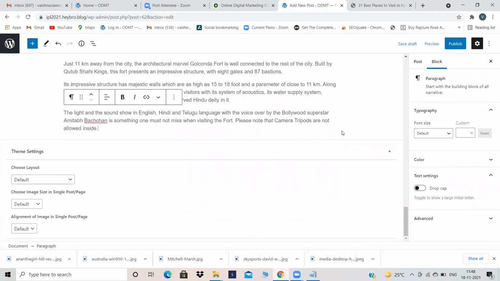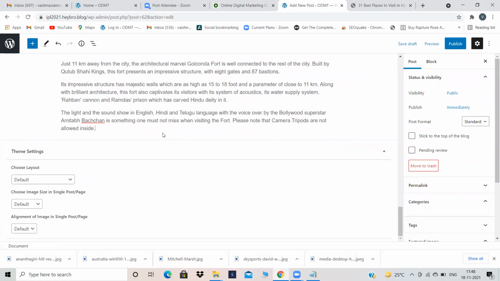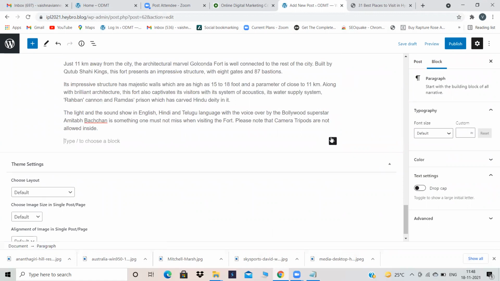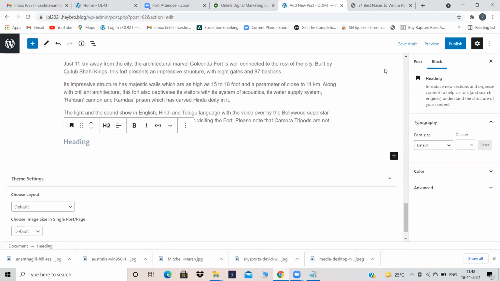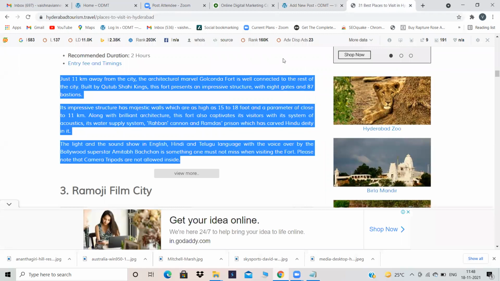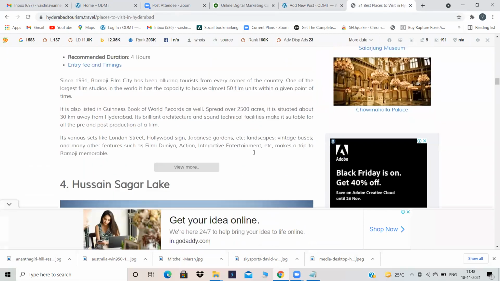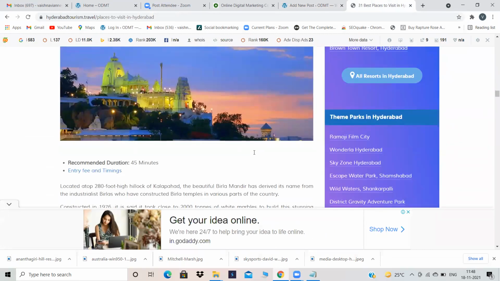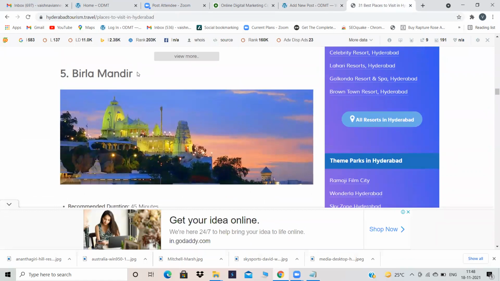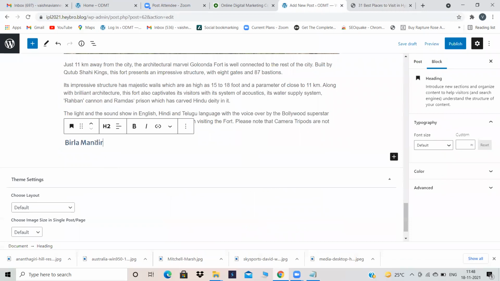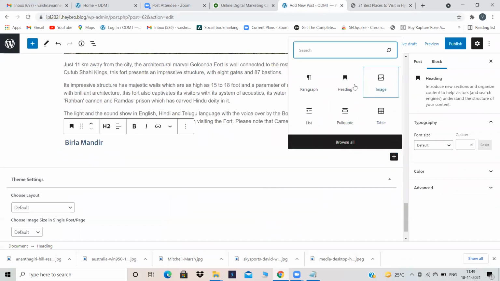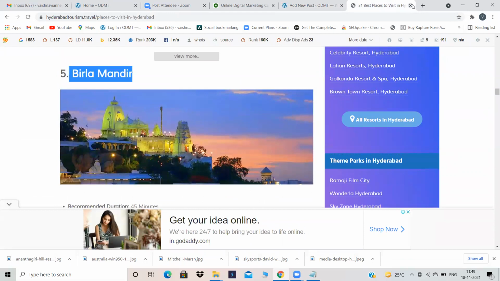Okay. Now other place, which place should I take? Anybody? Anita, you are aware of Hyderabad, I guess. Okay, Birla Mandir, but I don't have an image of Birla Mandir with me.